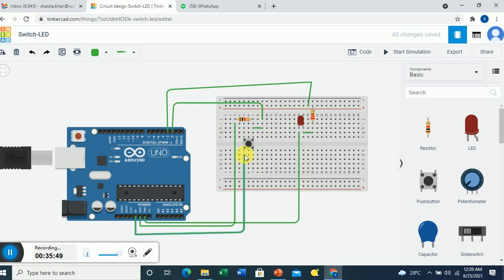Now on this end I am connecting a 5 volt VCC. There is a switch. Then at the other end of the switch, I am connecting a resistor, and this resistor is then connected to ground. Between this resistor and this switch point, I am taking this point and connecting it to pin number 2, which is the pin being read. So if the switch is pressed, logic 1 will be given to pin number 2, and if it is not, then logic 0 will be provided on pin number 2. Now I'll just run the simulation.